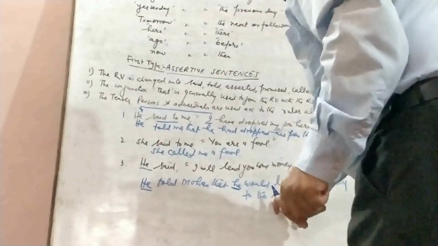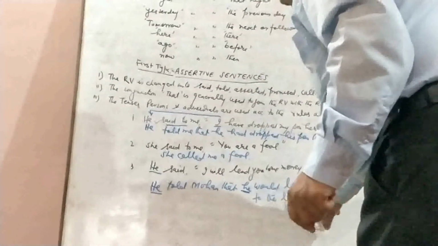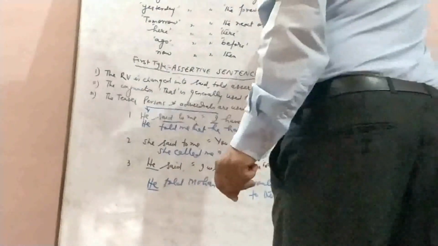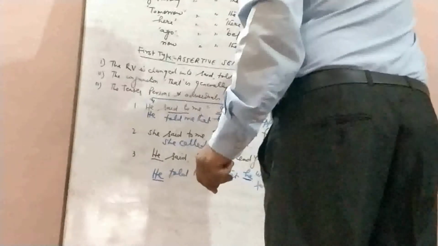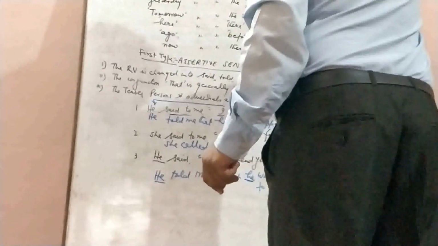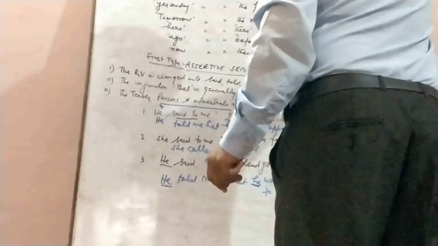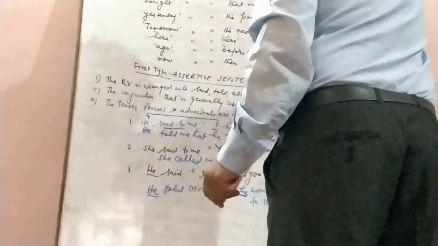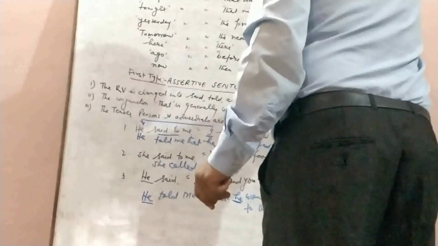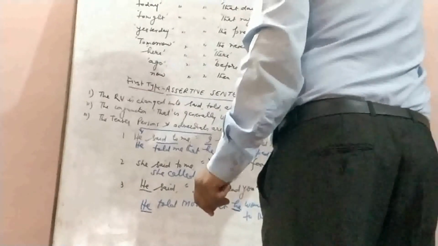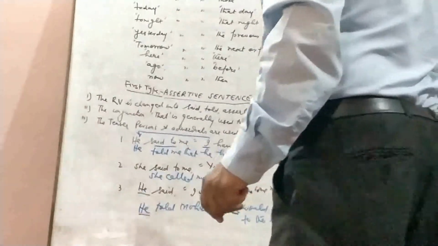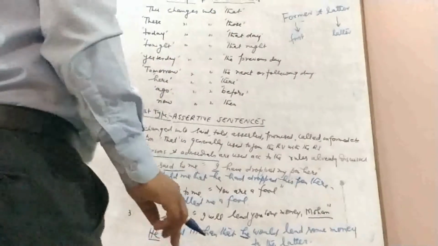But to remove the doubt, we use former and later. Former refers to the first noun and latter refers to the second noun or pronoun that comes after the first. So here the latter refers to Mohan.